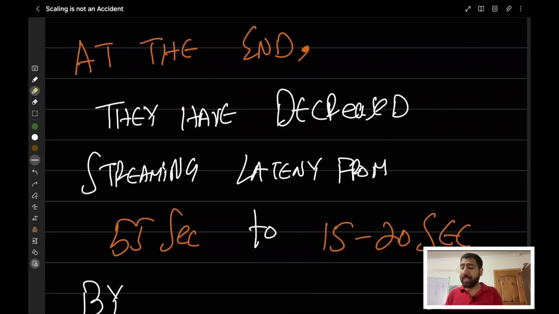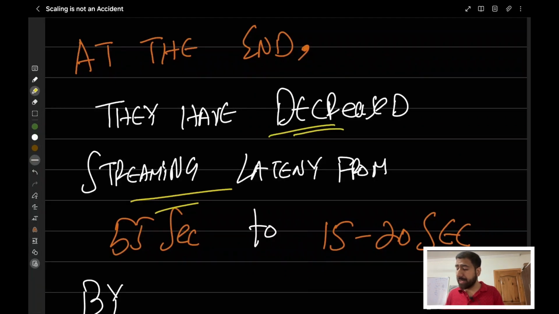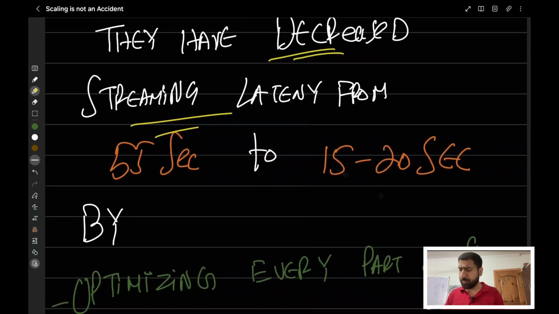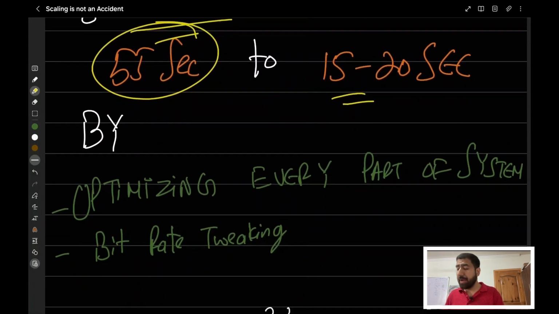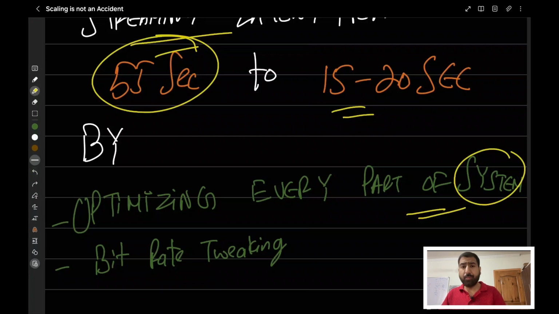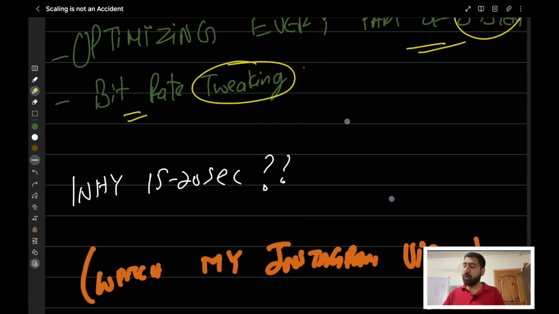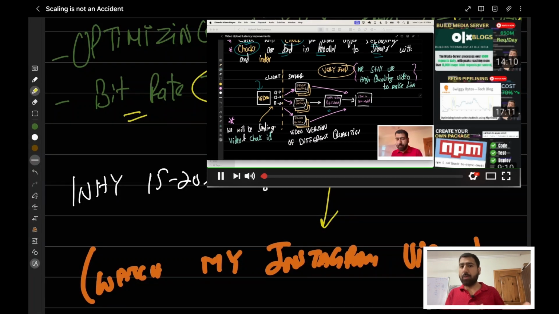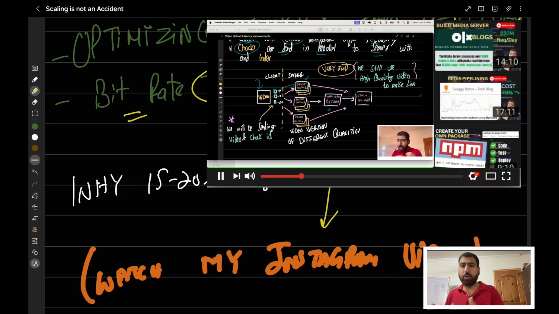Now at the end, they are saying they decreased the streaming latency. Initially in their legacy systems, it probably was 55 seconds and now it is 15 to 20 seconds. And they have tried to optimize every part of their system. The second thing they're saying is they have improved their transcoding logic. In that, they have improved the bitrate by tweaking it. If you want to know more about this, you can watch my previous video on Instagram, like how they transcode their millions of videos every day, right?